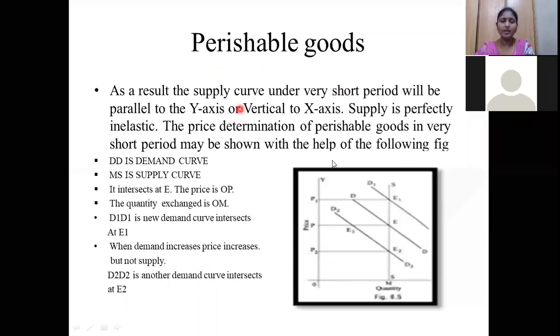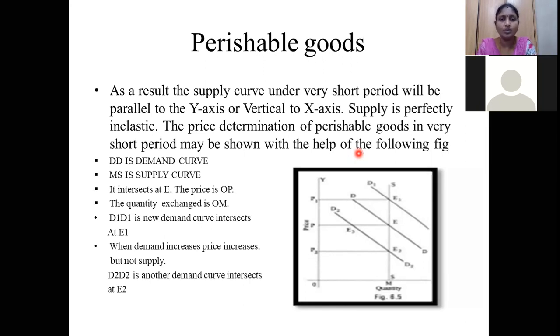So here what we are going to say is, whatever may be the demand for perishable goods, suppose the milk demand is more in two to three days, or the demand for particular vegetables is more, based on the demand we cannot adjust the supply of those goods. The supply is the same. If the demand is more, the seller who wants to increase his profits is going to increase the price level of that particular product, but he is not going to change its supply.